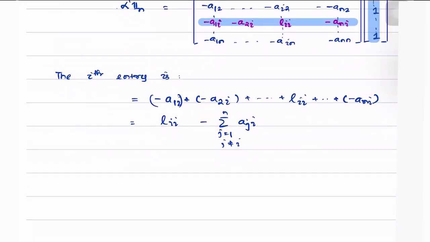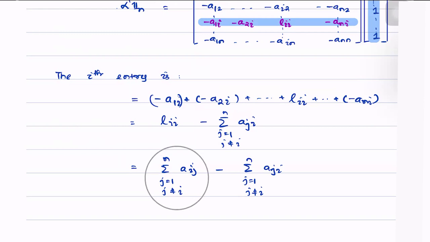And we know that Lii is simply equal to the summation of Aij, where j is equal to 1 to n and j not equal to i, minus the summation of Aji, again j equals 1 to n, j not equal to i. So let's focus on this first term. What does this term represent?